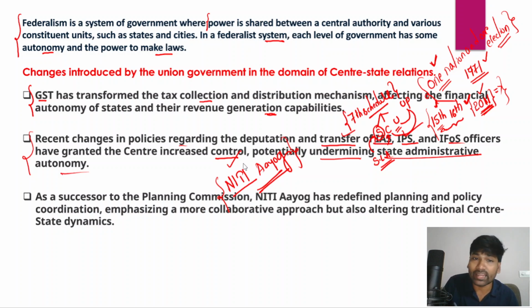But on the other hand, Niti Aayog is just a think tank, and it doesn't have the powers to allocate finances to the respective state governments. So therefore Niti Aayog has redefined policy and planning coordination, and in recent times has been emphasizing a more collaborative approach, but it is also altering the traditional center-state dynamics as well, right?